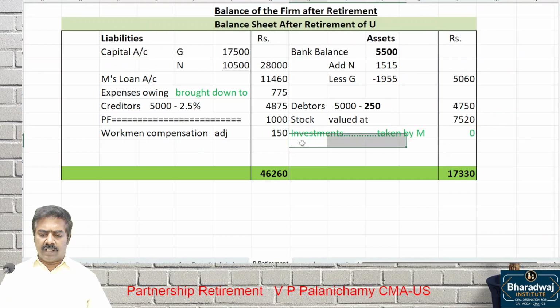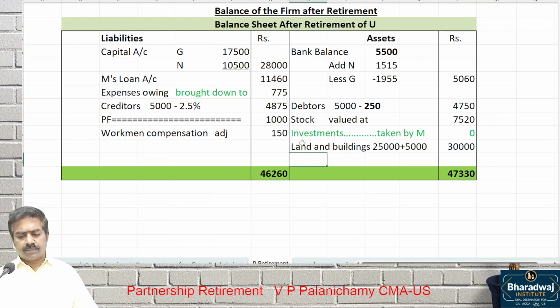Balance sheet, other than that: land and buildings, 25,000 plus 5,000 upward revaluation, 30,000. Then prepaid insurance, unexpired insurance. Which adjustment number, and how much?